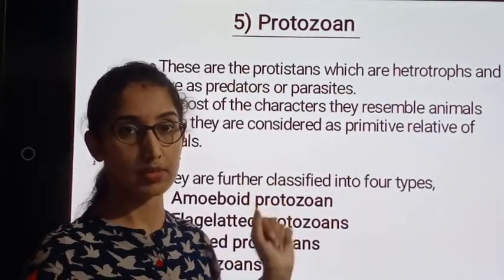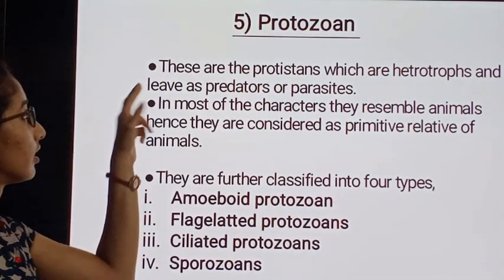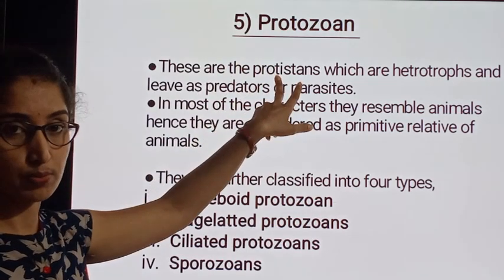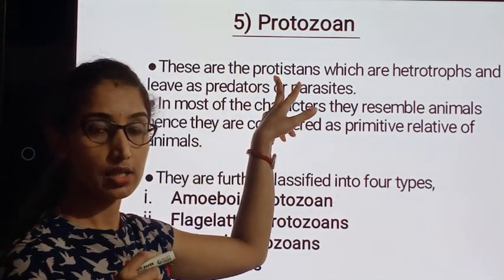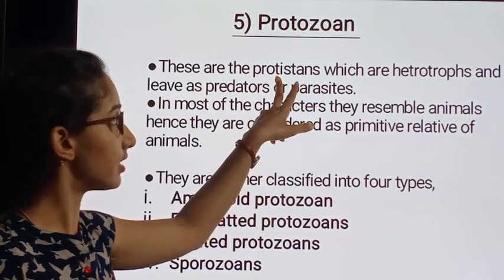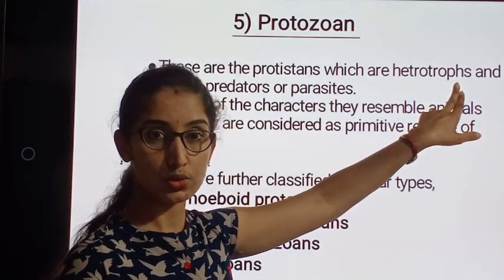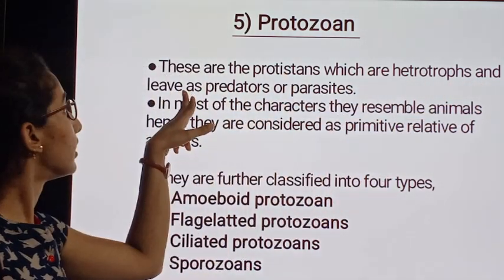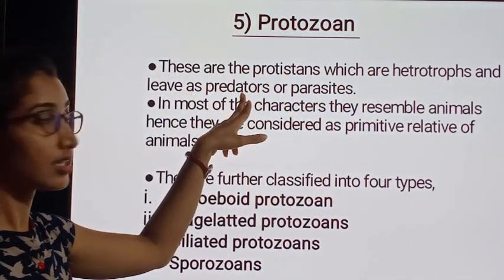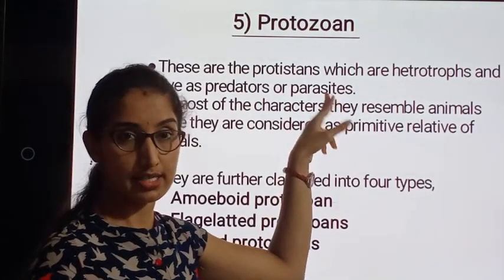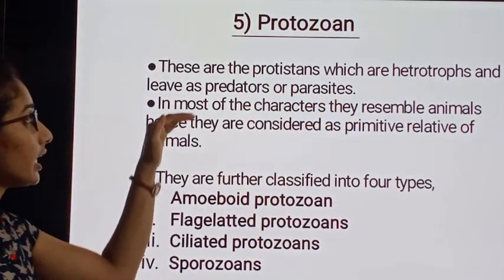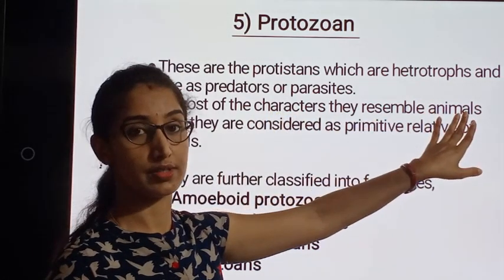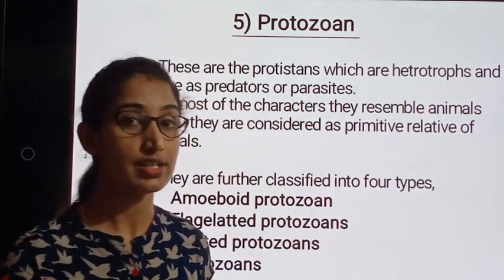Now we shall frame the characteristic. Protozoans are a kind of protistans which are heterotrophs, meaning depending on other ones, and live as predators or parasites. In most characters, they resemble animals. Now we got an answer.